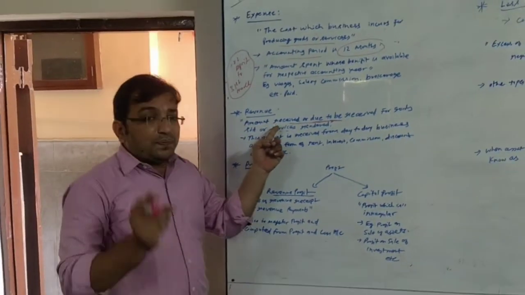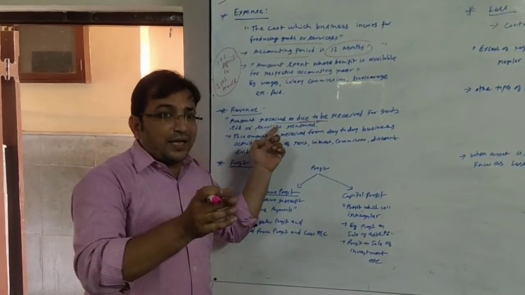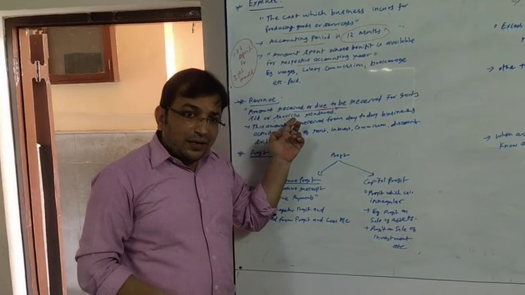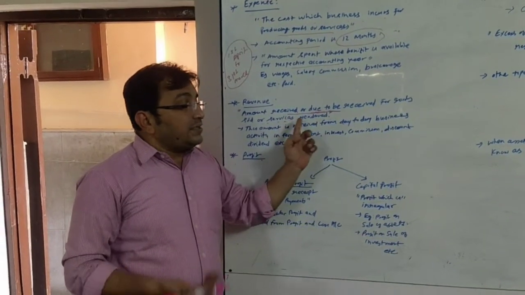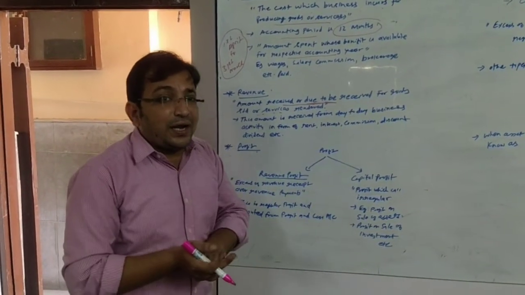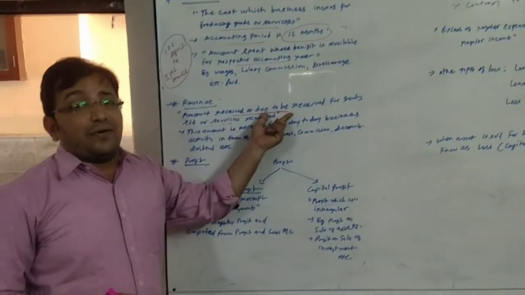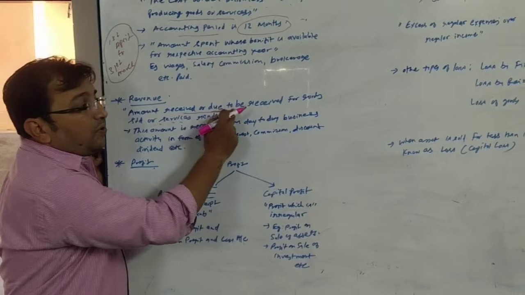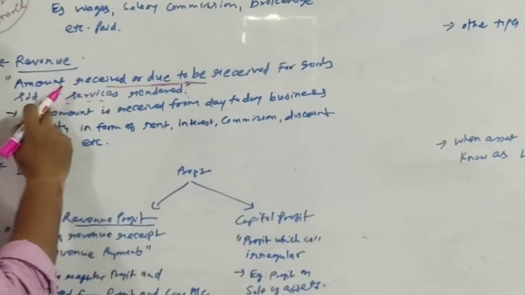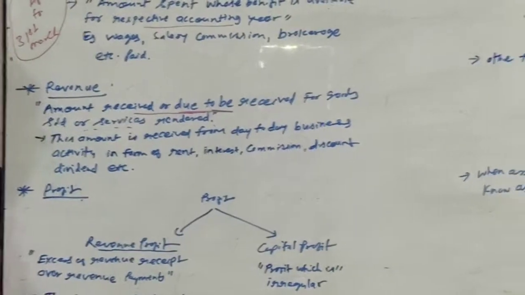When it is sold or rendered for cash, it is cash, and when it is rendered or sold on credit, it is called due to be received.